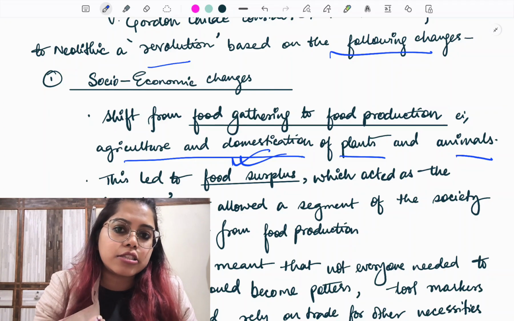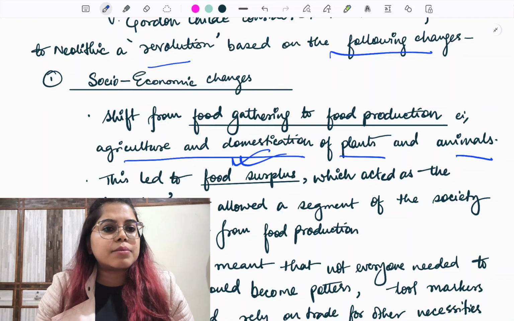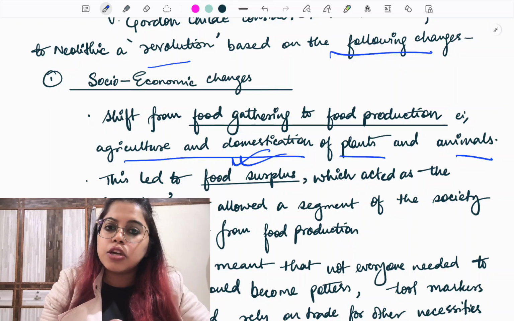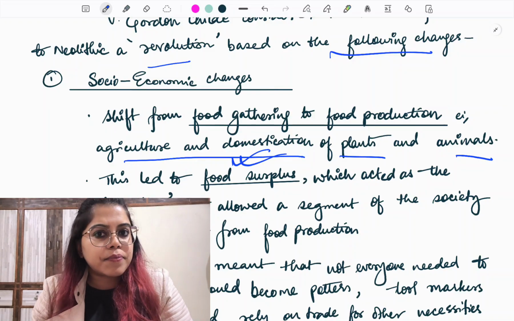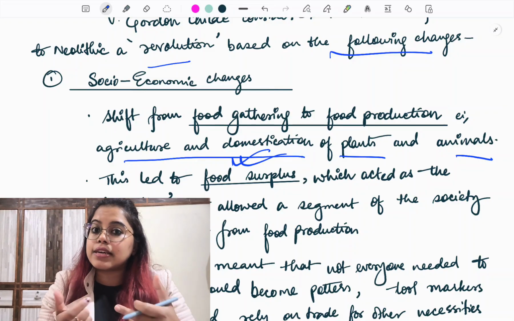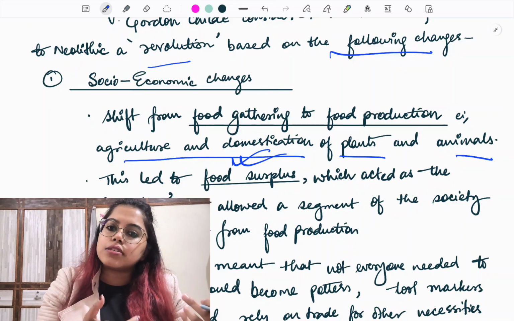Now when we have food surplus, it means that all the people then no longer need to engage in agriculture or farming. Surplus, what does it mean? A person who has surplus can exchange it with another person who maybe has to offer something else, right? So I hope you're understanding. What happens is, food production gave rise gradually to food surplus.